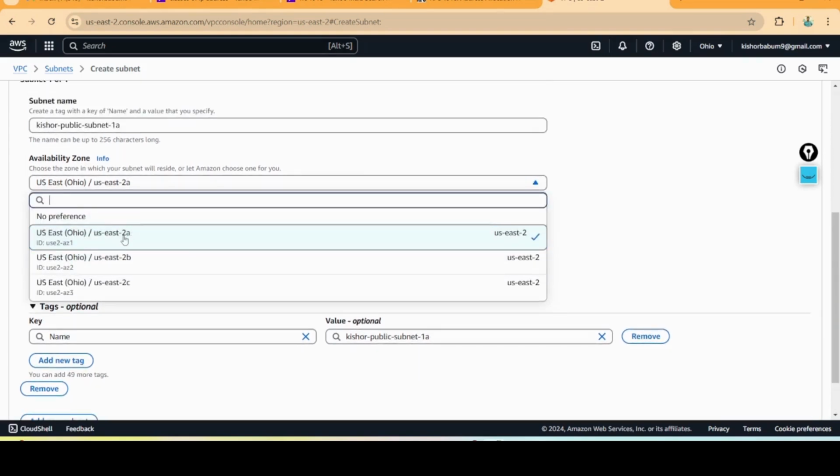If you choose North Virginia, it will become 1A, 1B like that. Here we are choosing US East, the Ohio region, so you will get 2A.